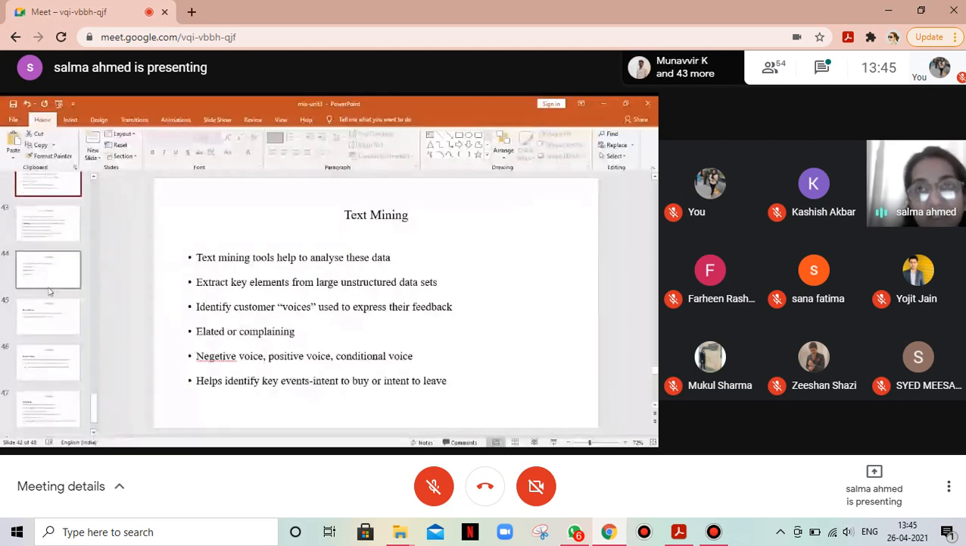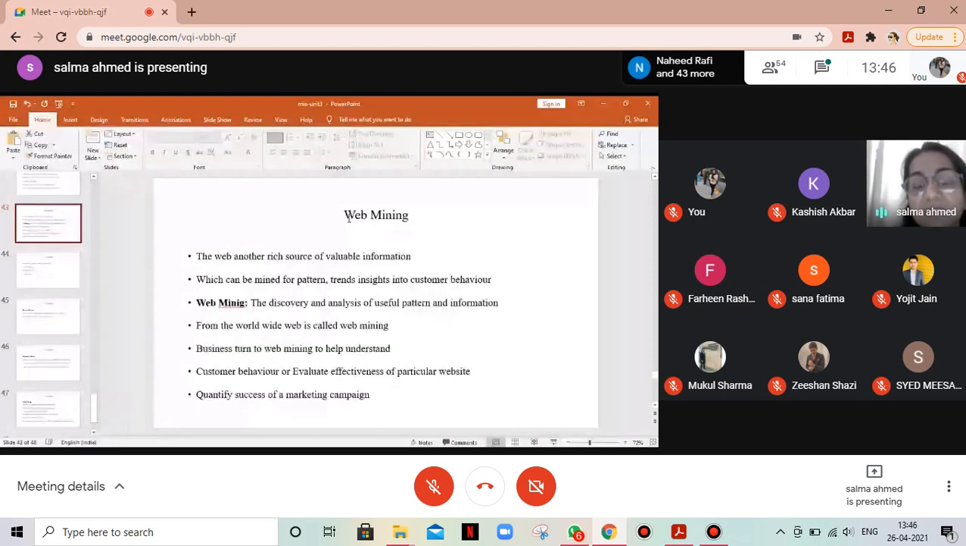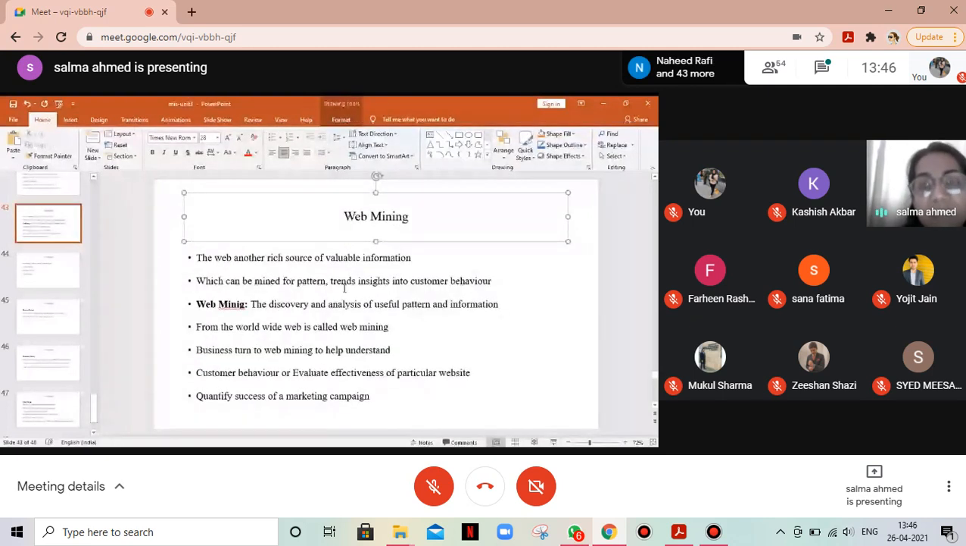It holds 80% of the unstructured data, holds valuable information for us, and therefore we should try to identify the customer sentiment, whether it's a positive voice, negative voice, conditional voice, and whether he has an intent to purchase or intent to leave. Now, web mining is also another source of valuable information. The web is another rich source, which can be mined for patterns, trends, and insights into customer behavior.